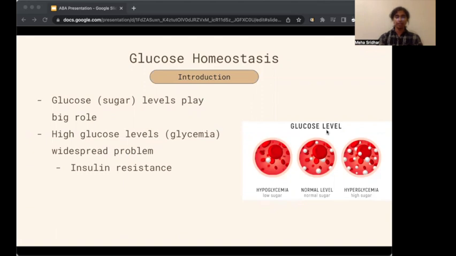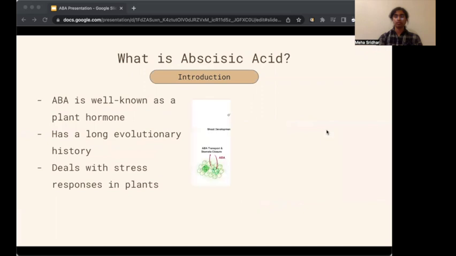Unfortunately, high glucose and insulin resistance have become big problems in our world today. People regularly suffer from hyperglycemia and often have difficulties treating it due to insulin resistance. Today, I hope to present a potential way to help solve this problem.